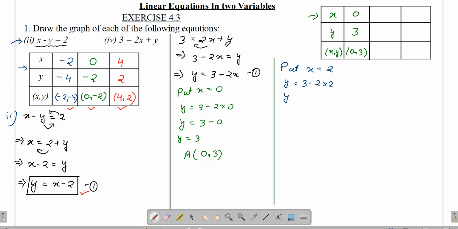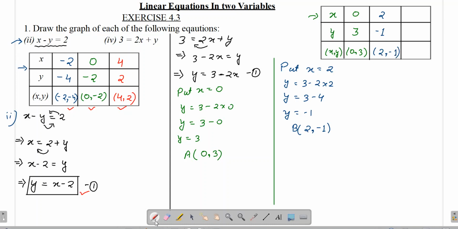That gives us 3 minus 4, and that gives us y is equals to minus 1. So the second solution is, by putting x as 2 we have got y as minus 1. We can name it as B. So over here we have substituted x as 2, we got y as minus 1. So the ordered pair is 2 comma minus 1.